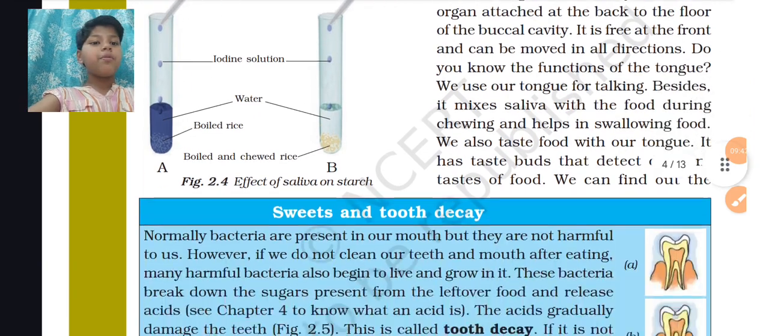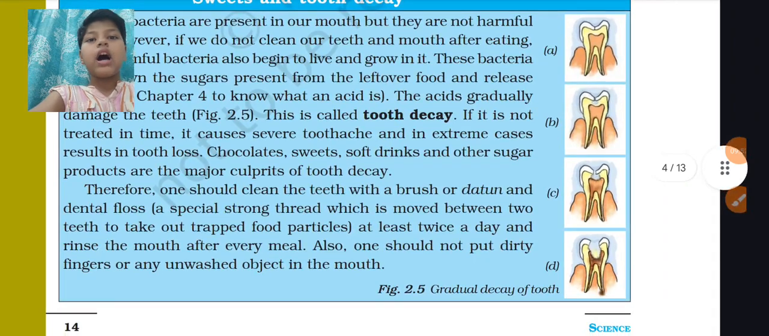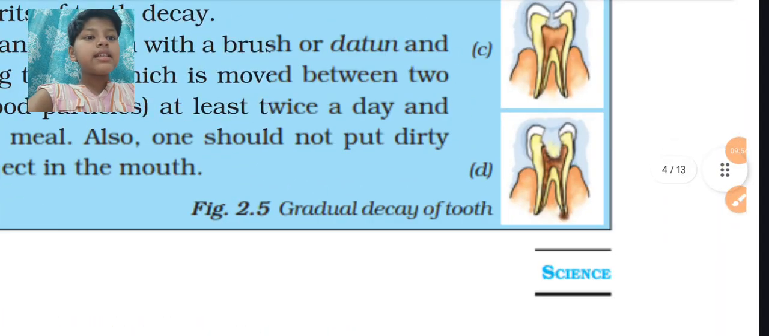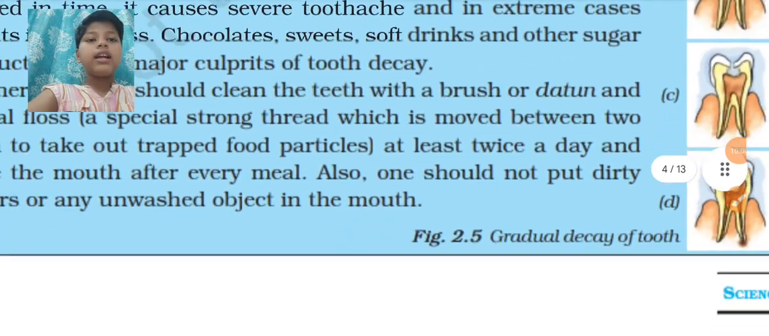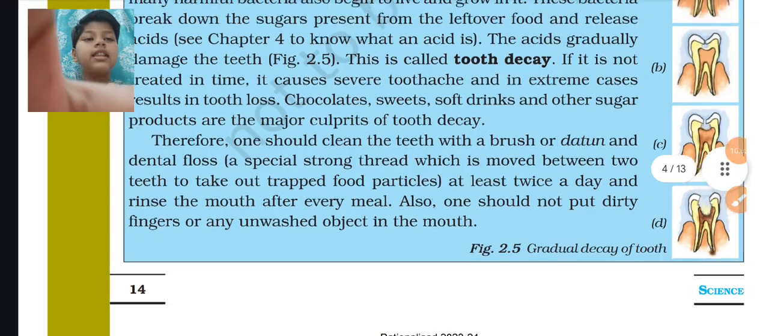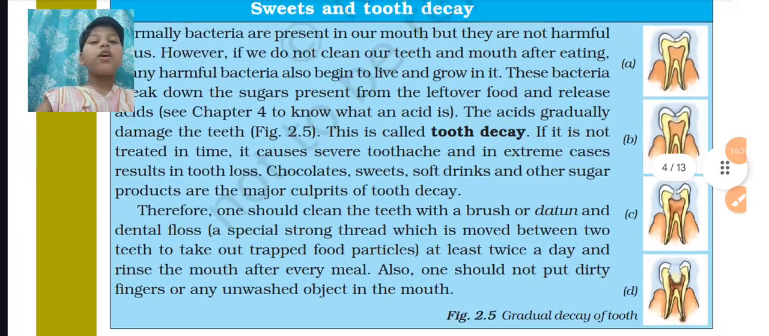That's most important. Now here we have sweets and tooth decay. What is tooth decay? Harming of our tooth. Now in this image you can see there is a very serious tooth decay, right? Now let us learn about tooth decay and what are the main culprits of tooth decay.